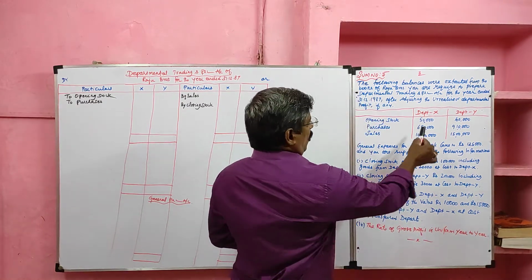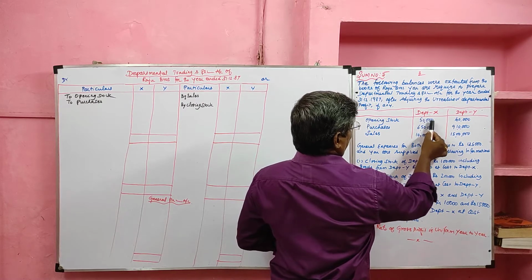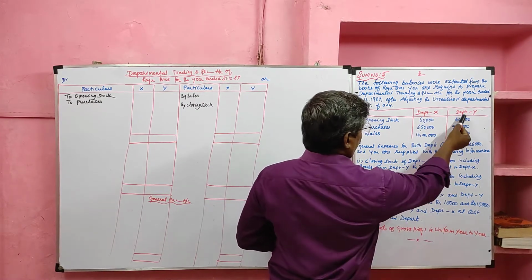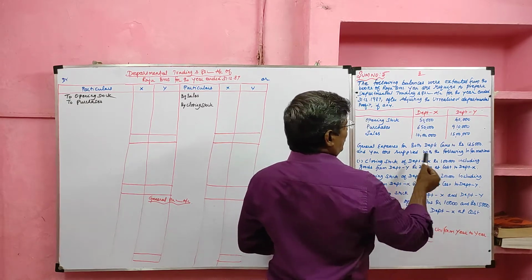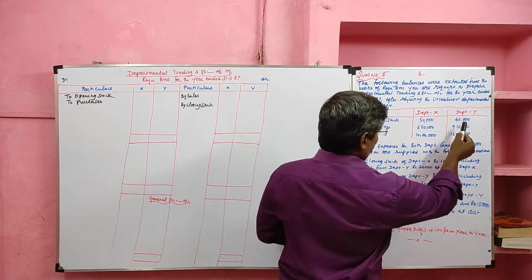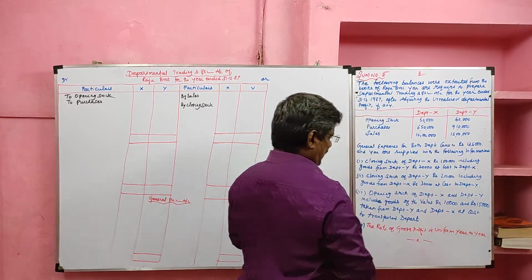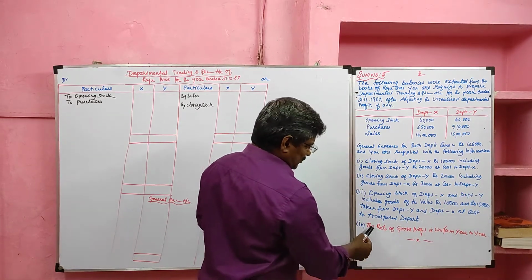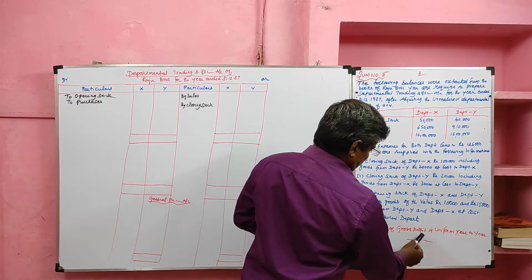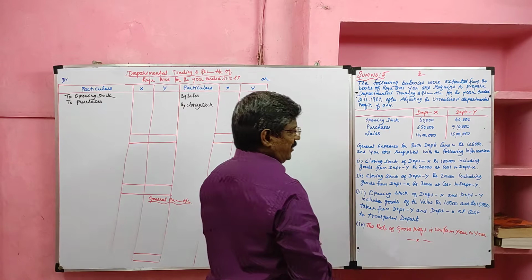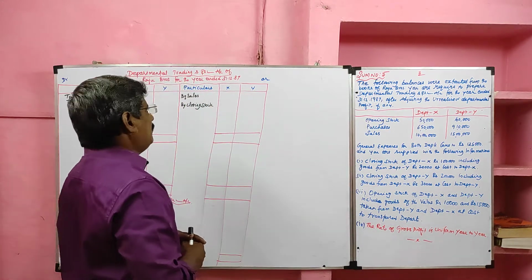What they are saying: opening stock of Department X is rupees 50,000, of which they received 10,000 worth of goods from Department Y. Likewise, the opening stock of Department Y is rupees 40,000, of which 15,000 they received from Department X. Next, the last one, the rate of gross profit. Rate means the gross profit ratio is uniform from year to year. Now I am going to solve the problem.